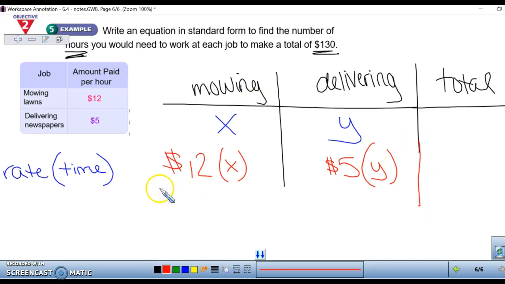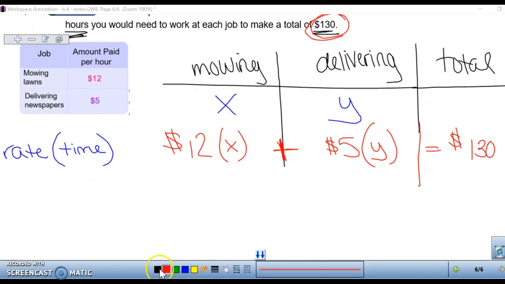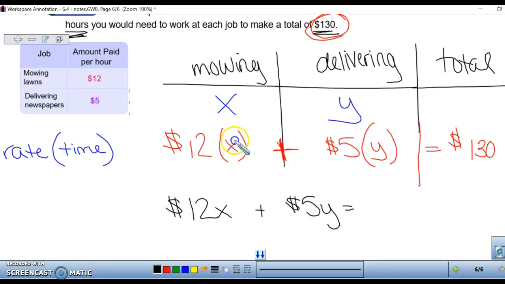To make a full equation, notice that we have our rate with a dollar sign. This is going to be equal to a dollar sign, and that was a total of $130. So how much money you make mowing lawns plus how much money you make delivering newspapers equals a total amount of $130. So our equation then is 12x plus 5y equals 130.